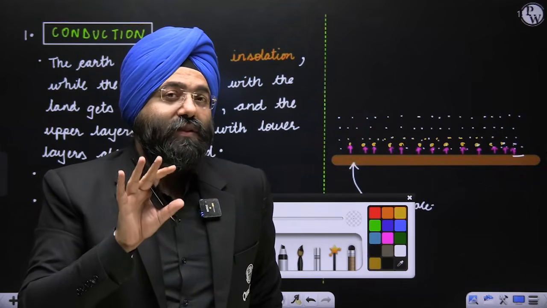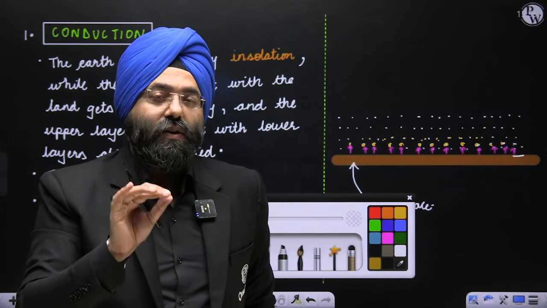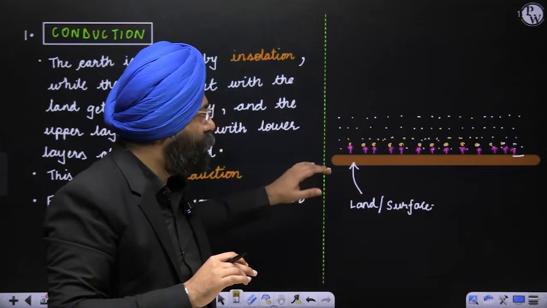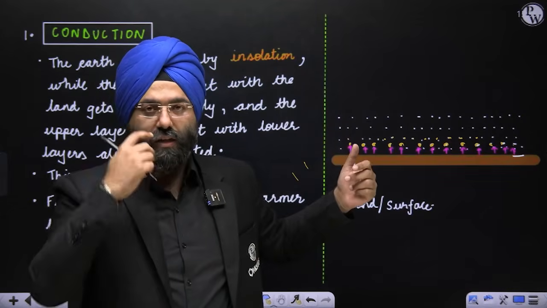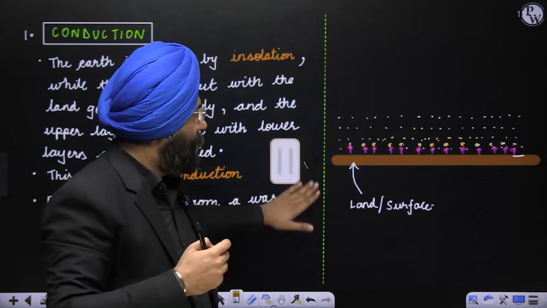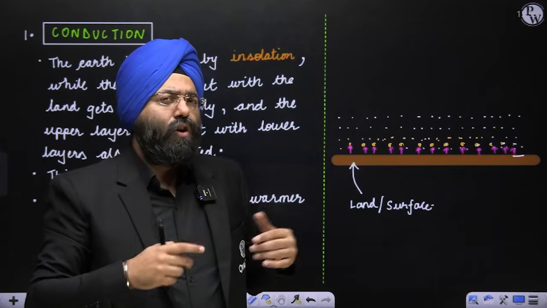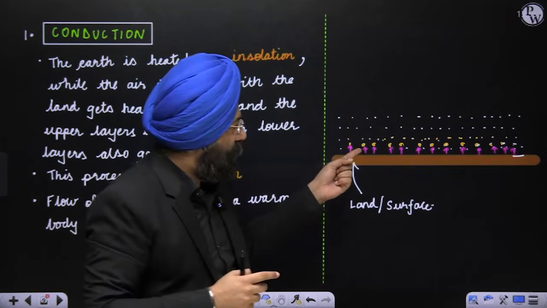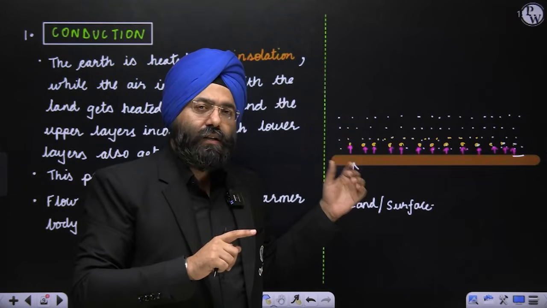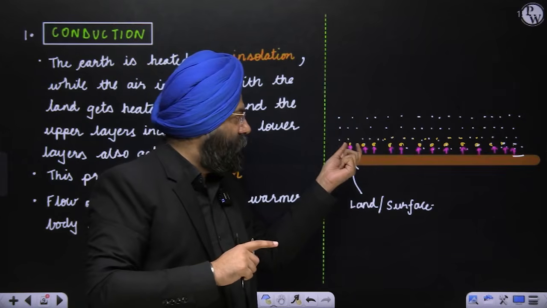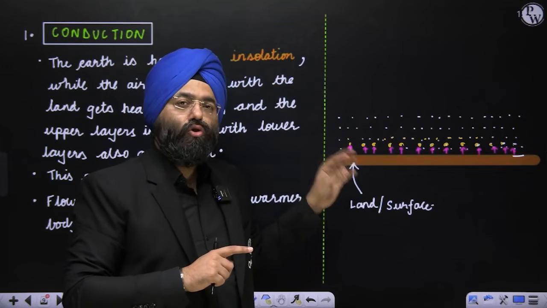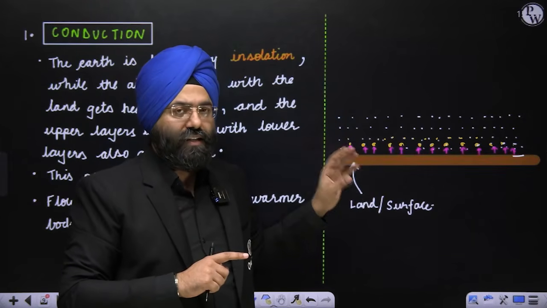The conduction mechanism is very effective closer to the ground, because as you move higher, there is more dissipation of energy, and the effect of conduction will not be so effective. So that is why the conduction mechanism in this particular case works well for the air that is present close to the ground surface or the land surface.